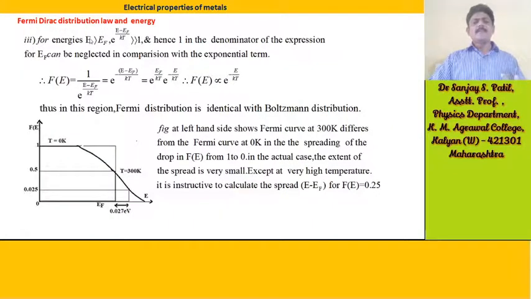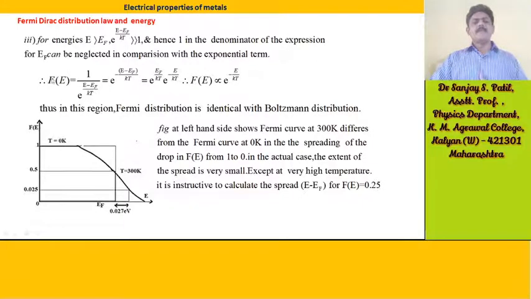For energies E greater than EF, e raised to (E minus EF) by kT is very much greater than 1, and hence the 1 in the denominator of the expression for f(E) can be neglected in comparison with the exponential term.